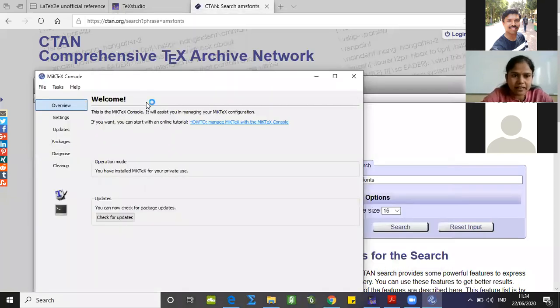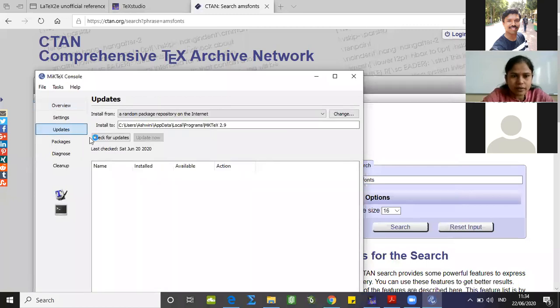So this is our MiKTeX Console. Click on updates. If you have any updates of your MiKTeX or TeXstudio, you can get them over here. So check for updates. If you have updates, you can update from here.